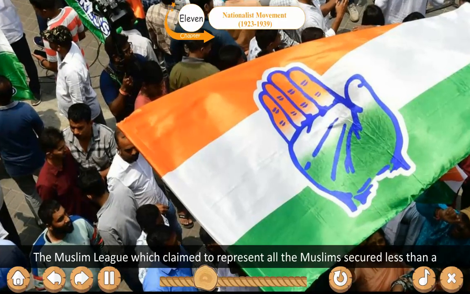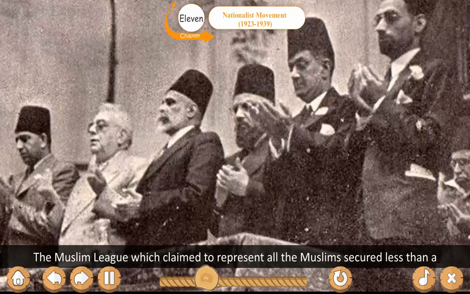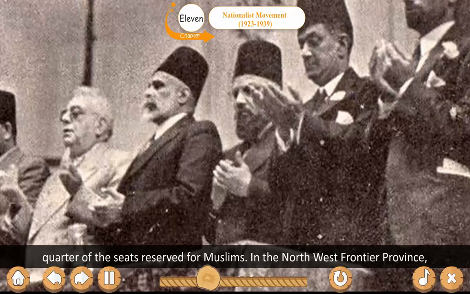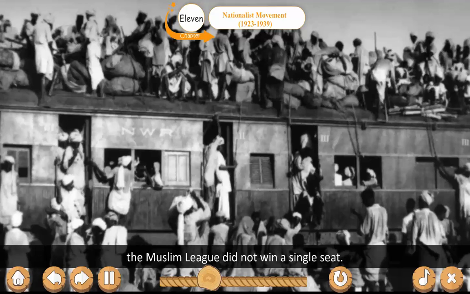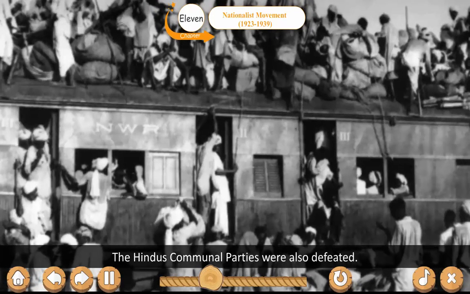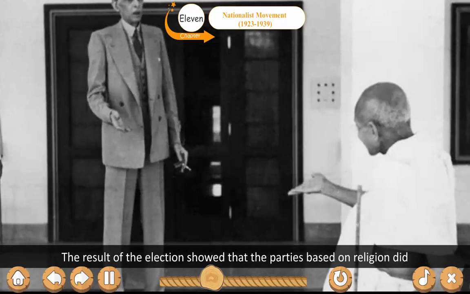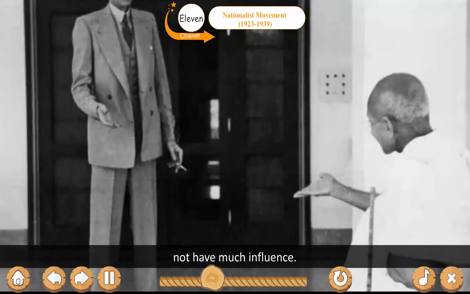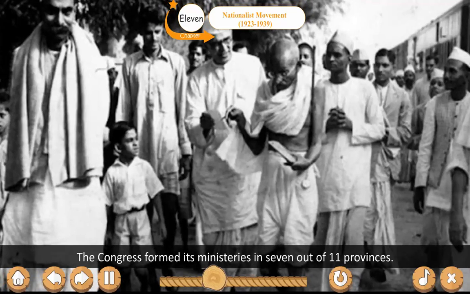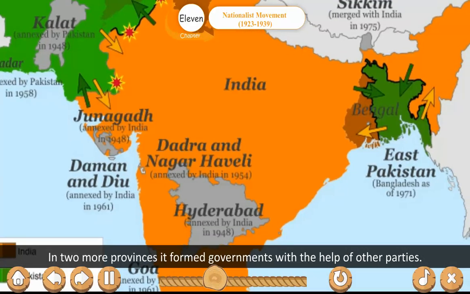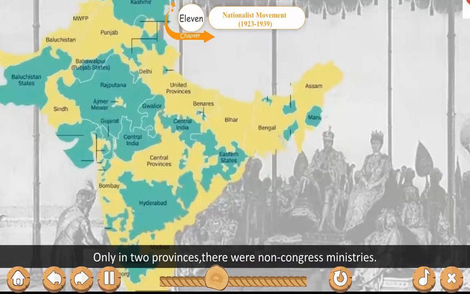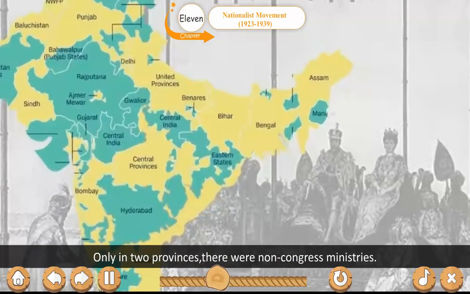The Muslim League, which claimed to represent all the Muslims, secured less than a quarter of the seats reserved for Muslims. In the Northwest Frontier Province, the Muslim League did not win a single seat. The Hindu communal parties were also defeated. The result of the election showed that parties based on religion did not have much influence. The Congress formed its ministries in 7 out of 11 provinces. In 2 more provinces, it formed governments with the help of other parties. Only in 2 provinces were there no Congress ministries.